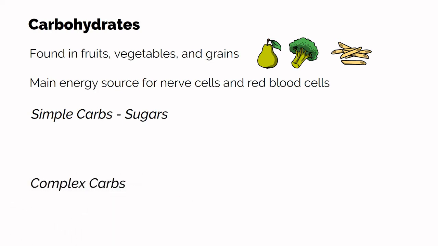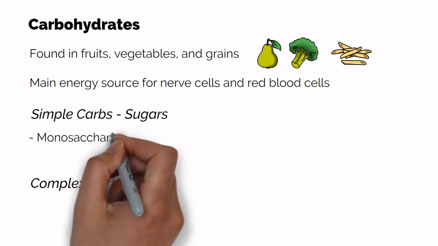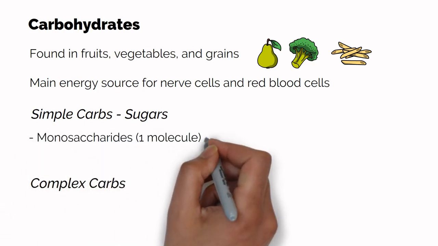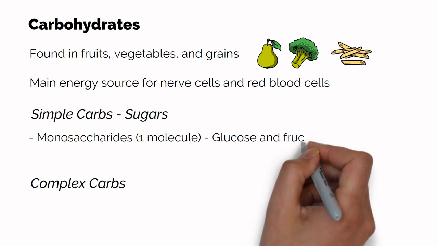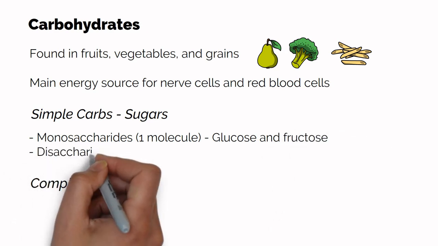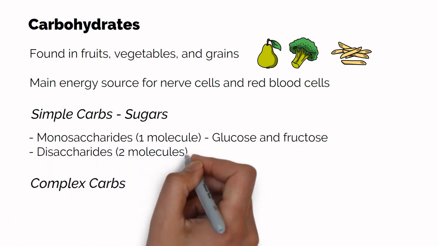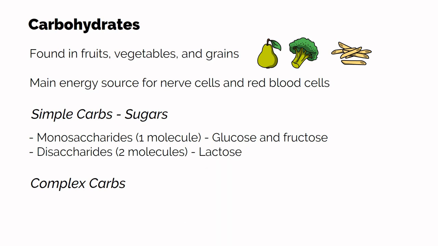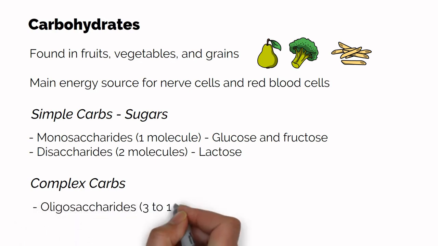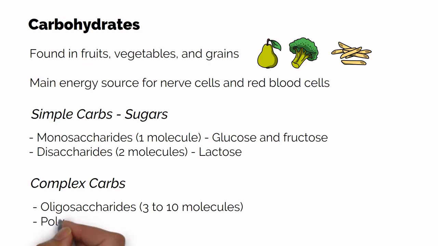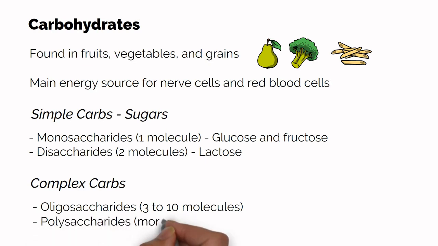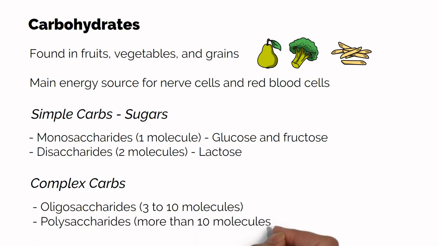Simple carbs are also called sugars, and they exist in two forms: monosaccharides when they are composed of a single molecule, such as glucose and fructose, and disaccharides when they are composed of two molecules, such as lactose. Complex carbs are the ones composed of more than 3 molecules and can also be divided into two groups: oligosaccharides when they have between 3 and 10 molecules, and polysaccharides when they have more than 10 molecules.